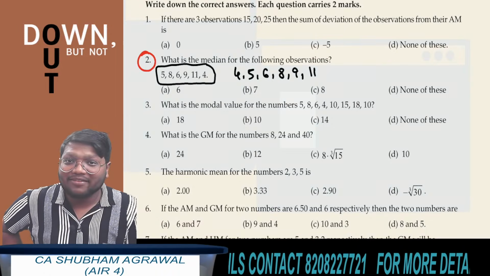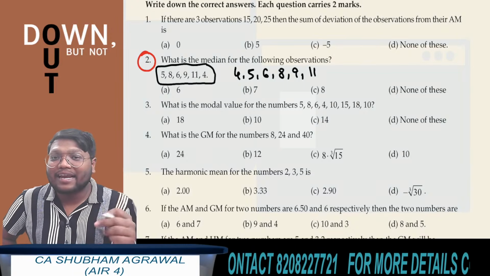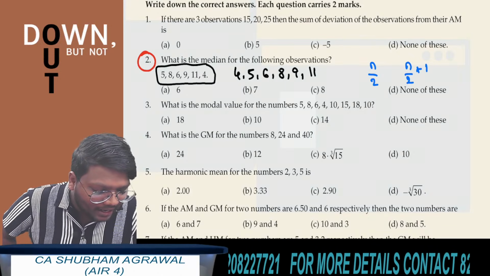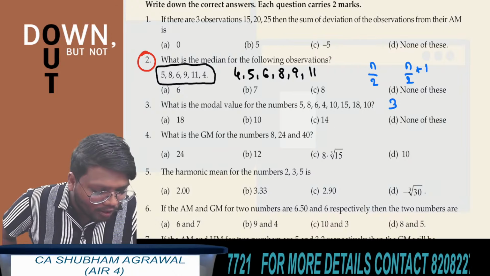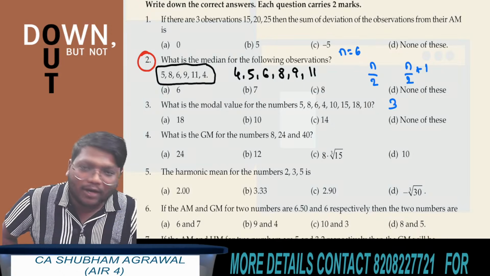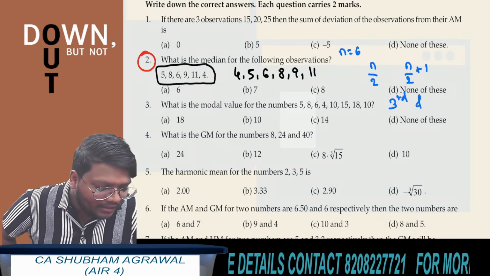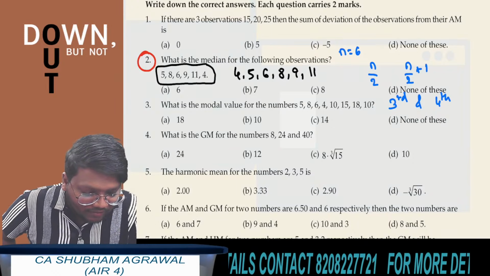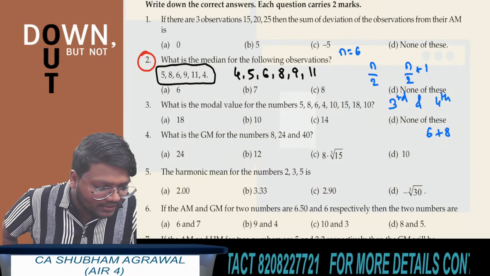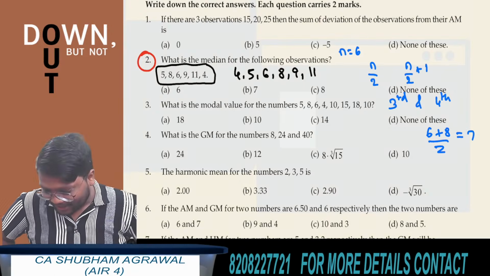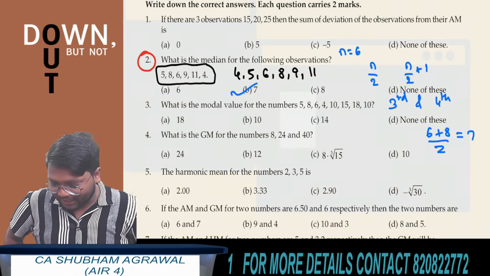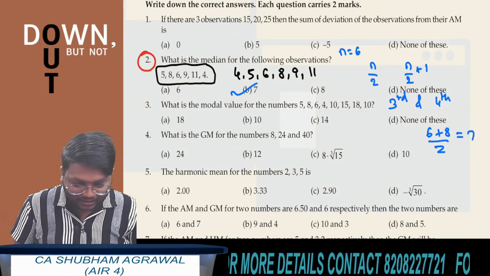If the number of observations is even, then median is the arithmetic mean of the n by 2th and n by 2 plus 1th observation. Here n is 6, so n by 2 is 6 by 2, which is 3, and n by 2 plus 1 is 4. Find the arithmetic mean of the third and fourth observation. The third observation is 6 and the fourth is 8. Arithmetic mean of 6 and 8 is 6 plus 8 divided by 2, which is 7. Very good, those who have given the answer 7, their answer is correct. Option B is the correct answer.